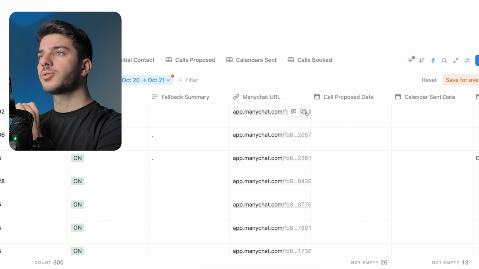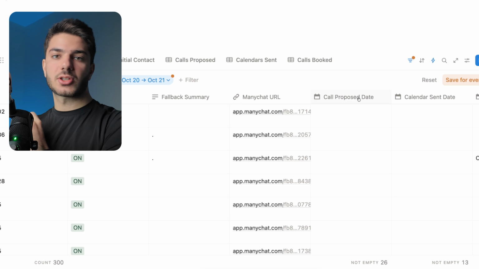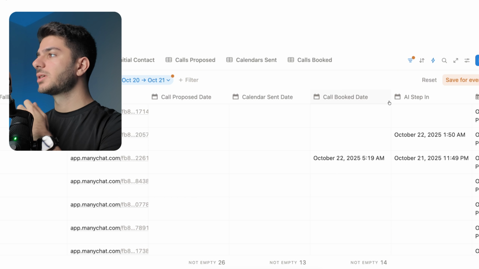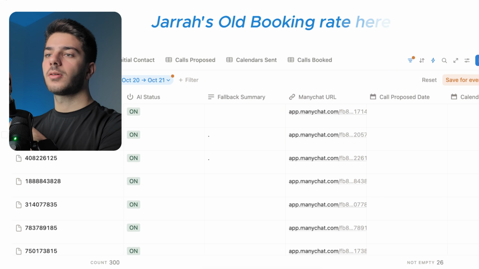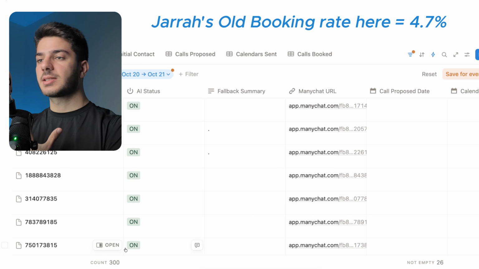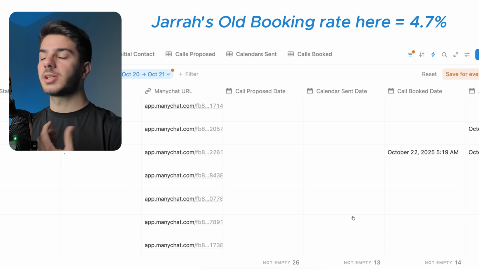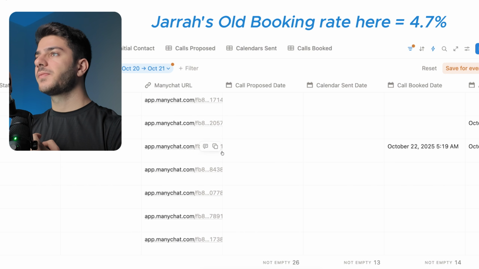And the most important stats or metrics to track are call proposed, calendar sent, call booked, and that's pretty much it, along with the total amount of leads that step in. Now we can calculate the totals here, and this is how I calculated the booking rate basically. So this is how we track.